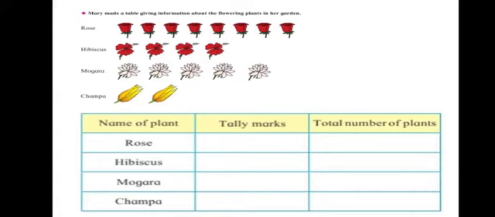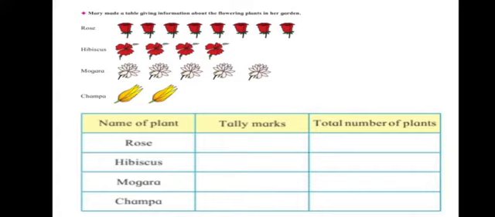She has 4 different types of flowering plants in her garden: rose, hibiscus, mogra, and champa. She has many rose plants, many hibiscus, so she counted that many and made a table out of it.